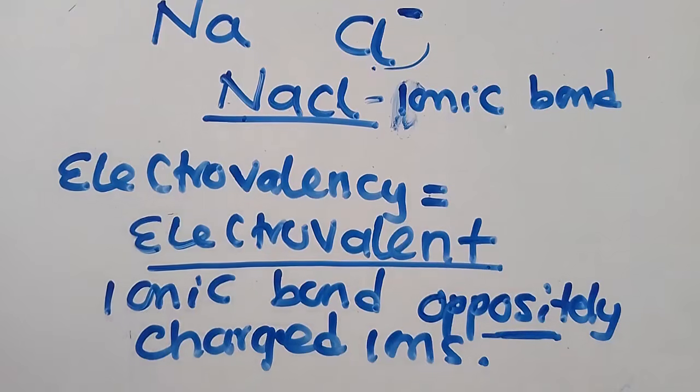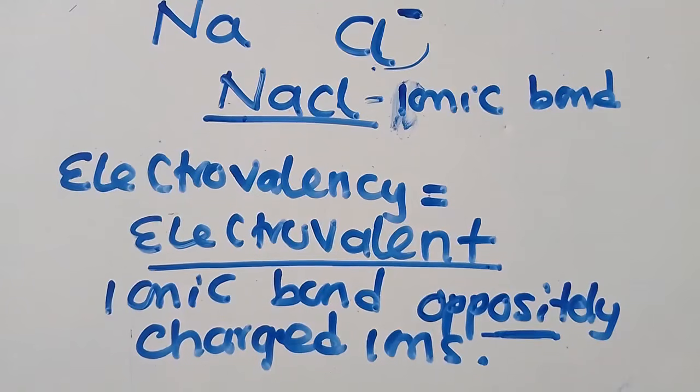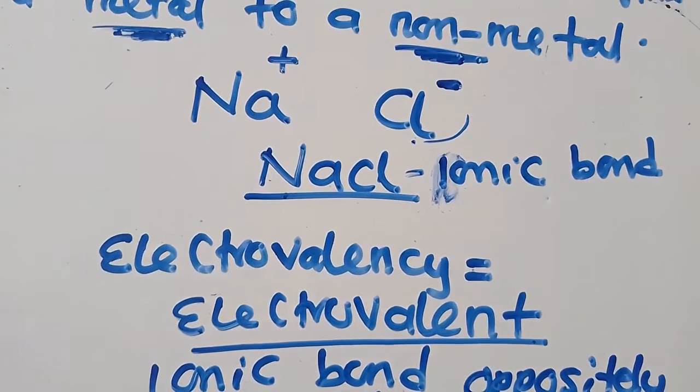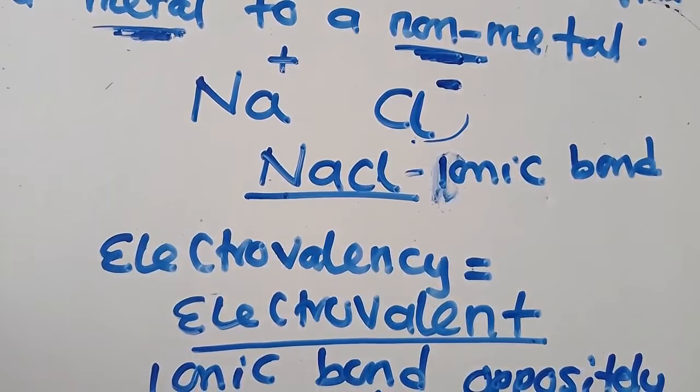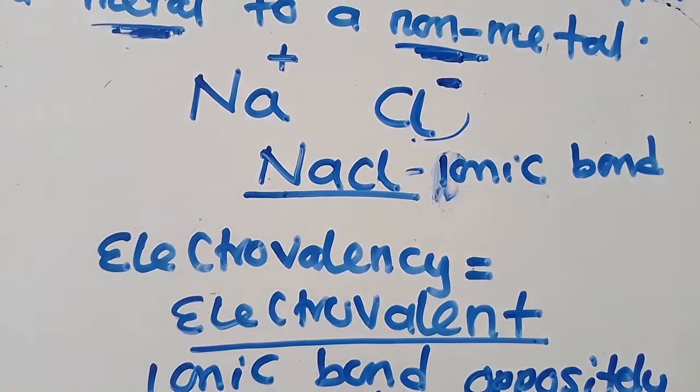So we are talking about negative charges and positive charges between a metal and a non-metal. This is what you need to understand. If someone asks you what an ionic bond is, what you need to know is that an ionic compound is a compound that contains cations and anions.